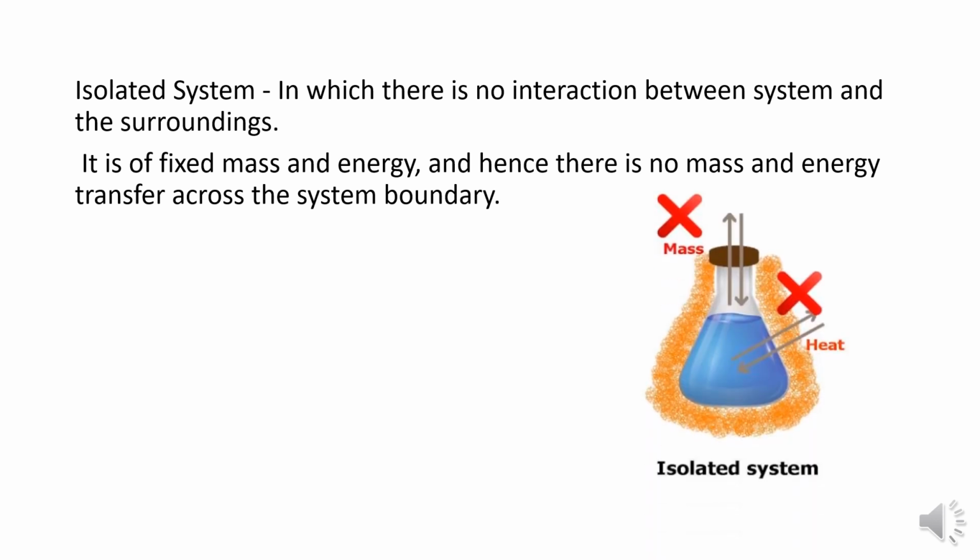There is no heat transfer and no mass transfer, as if insulated with a thermoflask. A thermoflask is not a completely isolated system, but for a particular time, if you pour in hot water, it will stay like that. So there is no heat transfer and no mass transfer.